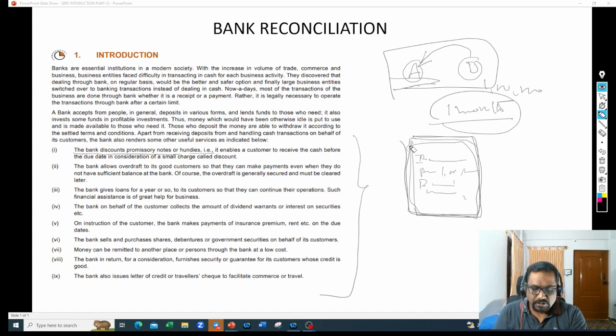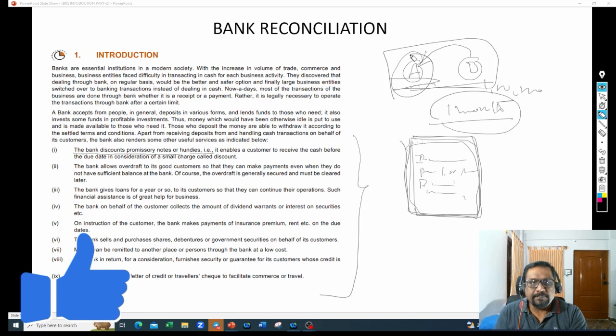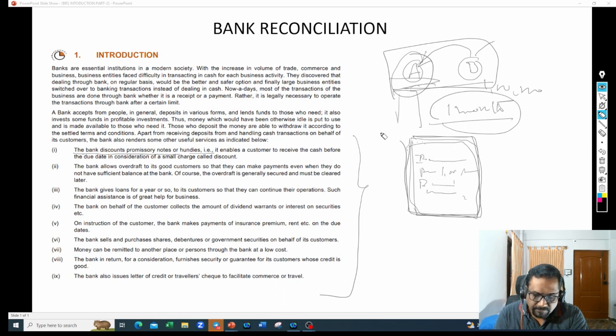Once this promissory note is prepared, it will be signed by the people. So this document will be with A. He will keep this document. One copy might be given to B also, that's not a problem, but the document will be lying with A. A will go to B after 1 month, show this document and ask for that 1 lakh. Suppose A needs this amount immediately. Today they wrote the document, and the next day morning itself A is in badly need of money. What he can do is go to the bank.